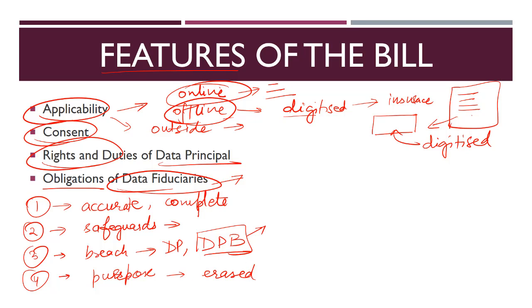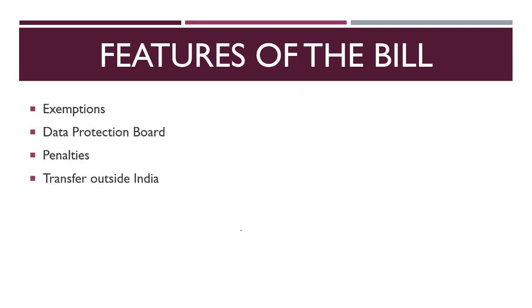However, these obligations, like when they have to delete the data, are not applicable to the government. Government might retain your data for infinite time if they want to, for any specific purpose, like for providing benefits or any schemes to you. Similarly, the government has provided many exemptions to itself.